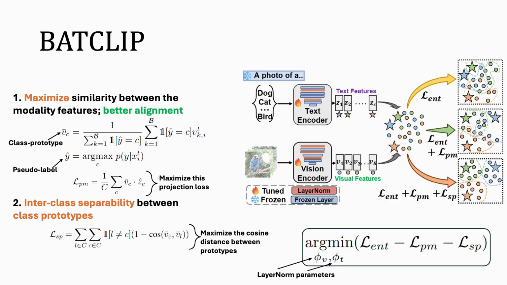Overall, the objective is where we minimize entropy, and we maximize the projection between modality features and the cosine distance between the class prototypes. And like I mentioned earlier, the layer norm parameters of the text encoder and the vision encoder are updated, and we keep the rest of the model frozen.